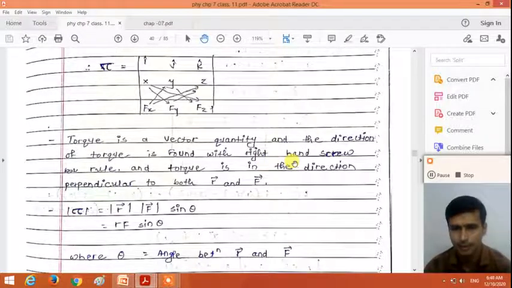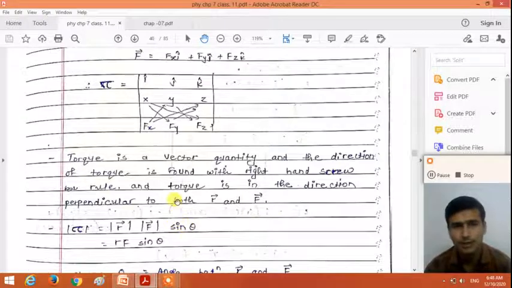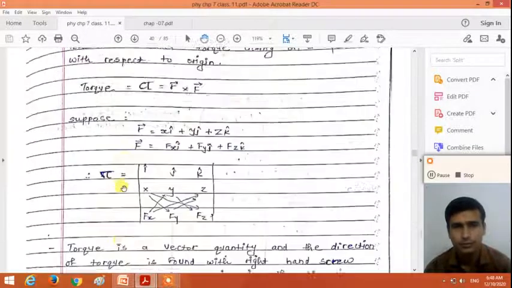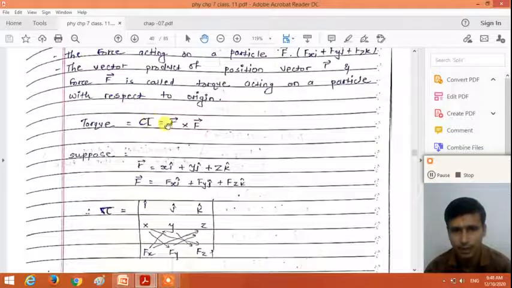So torque is a vector quantity. It has three components. The direction of the torque is found with the help of the right hand screw rule, and the direction of the torque is perpendicular to the plane containing the position vector and the force vector. Now the magnitude of the torque. From the formula torque tau is equal to r cross F, the definition of torque is a cross product of position vector r and force vector F.